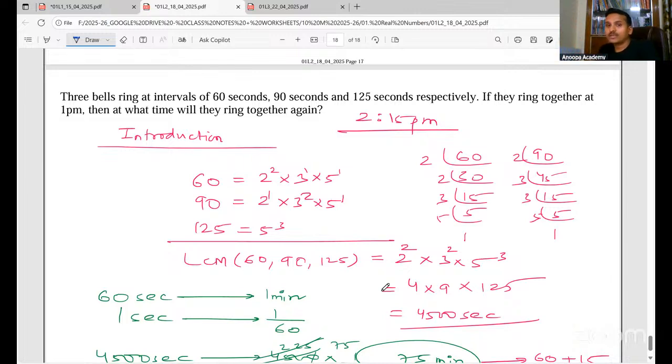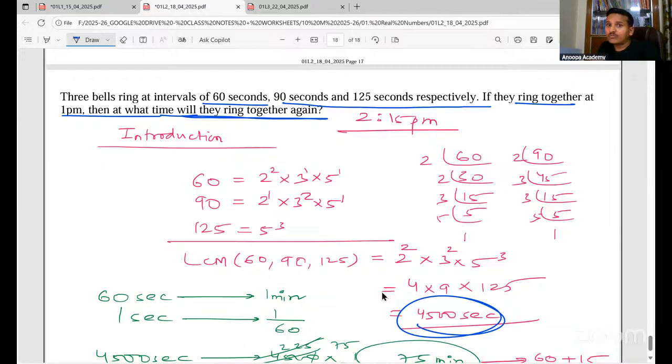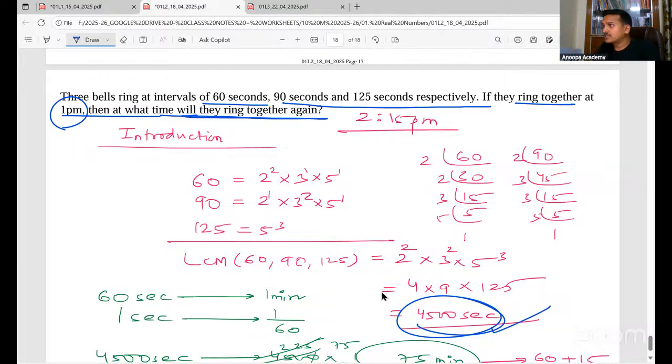Okay, so 3 bells are there. They are ringing at intervals of 60 seconds, 90 seconds, and 125 seconds. If they ring together at 1 p.m., then at what time will they ring together again? So write the introduction, find the LCM. Now the LCM will come in seconds. They're asking for time, 1 p.m. they have given. You cannot write only 4,500 seconds. If you write this, you'll lose marks for sure, maybe half marks or 1 mark. They also want time.